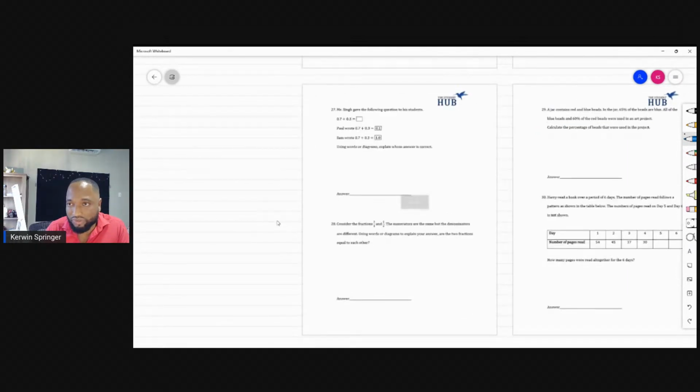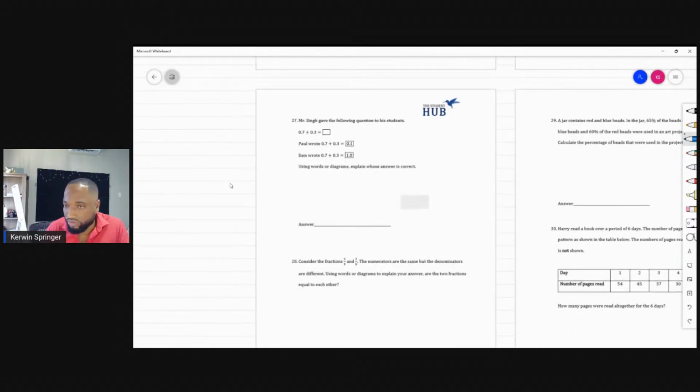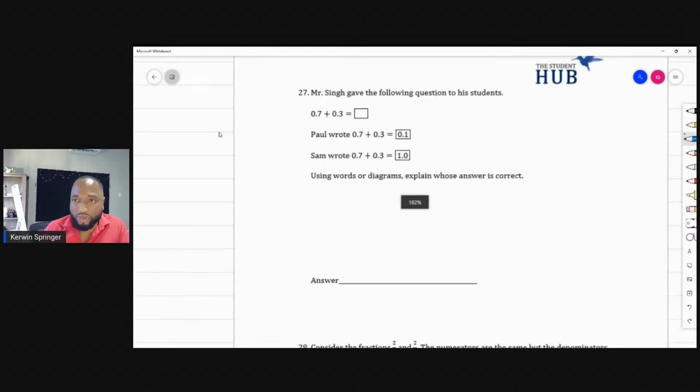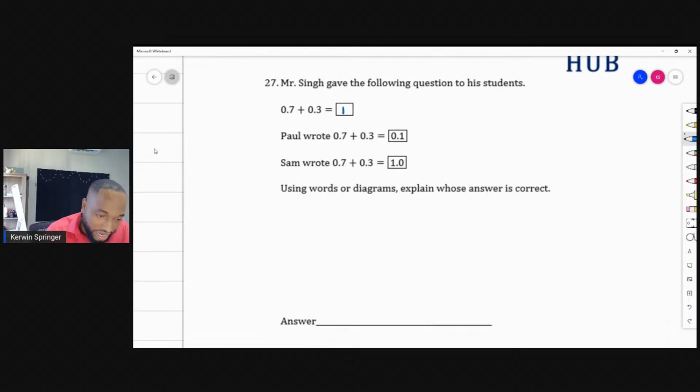Mr. Singh gave the following questions to students. 0.7 plus 0.3. Paul wrote this. Sam wrote that. Using words or diagrams, explain whose answer is correct.